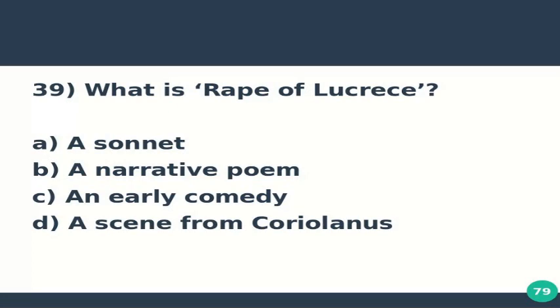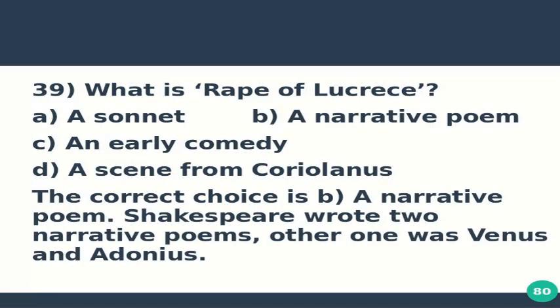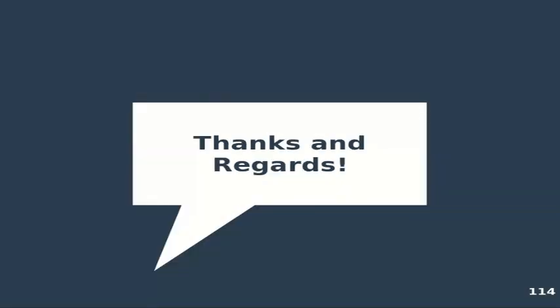Question number 39 is, what is Rape of Lucrece? Option A, a sonnet. Option B, a narrative poem. Option C, an early comedy. And option D, a scene from Coriolanus. The correct choice is B, a narrative poem. Shakespeare wrote two narrative poems. The first one was Venus and Adonis, and the second one was Rape of Lucrece.